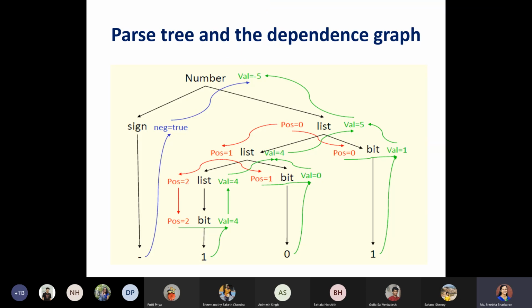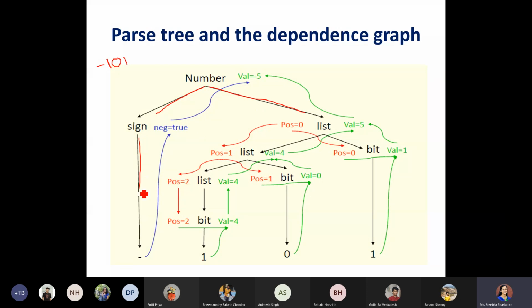Okay, we'll just take up an example with respect to the parse tree. So this parse tree what we have drawn here is based on -101. It was too complicated, so I couldn't animate it, so I just took it as such. So first we are starting with number. So number would be expanded to sign and list. Okay, so number has been expanded to sign and list.